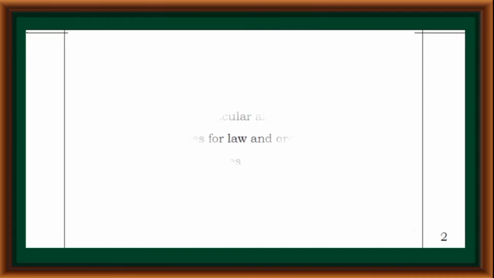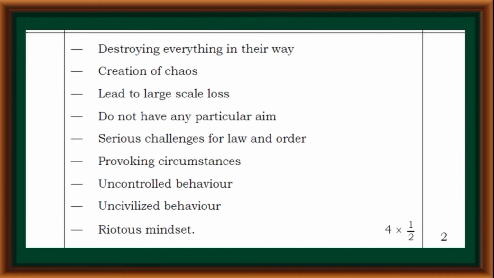The nature of riots: destroying everything in their way, creation of chaos, led to large scale loss, do not have any particular aim, serious challenges for law and order, provoking circumstances, uncontrolled behavior, uncivilized behavior, riotous mindset.